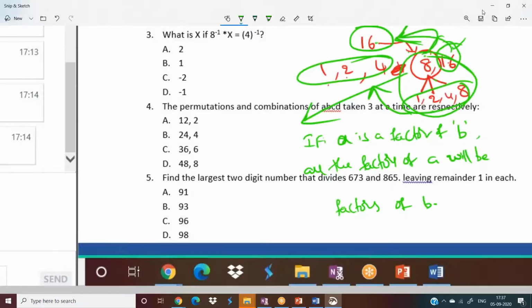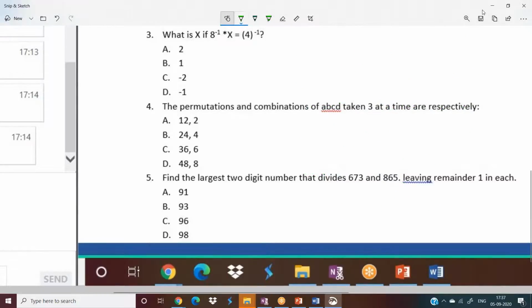Okay, now here 673 and 865, these two numbers should be divided with a number, meaning that number should be their HCF. Do you know how to find out HCF? Wait, I'll tell you with a small, simple example.